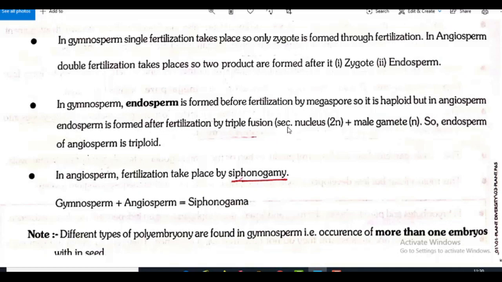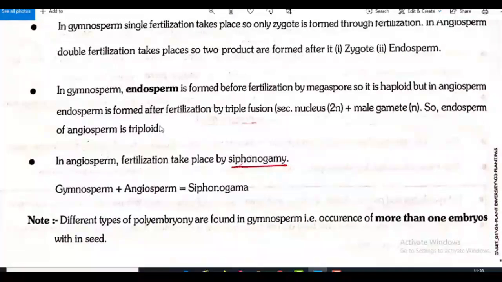As I discussed just now, triple fusion means secondary nucleus, already two polar nuclei present in the central cell, and that fuses to form what? Secondary nucleus, diploid, plus male gamete, that is haploid. So all together that is known as triple fusion, 2n plus n. So endosperm of angiosperm is triploid, but in the case of gymnosperm it is haploid.